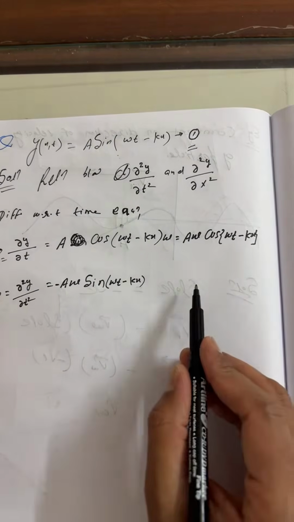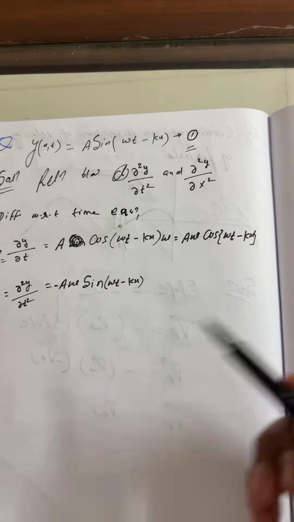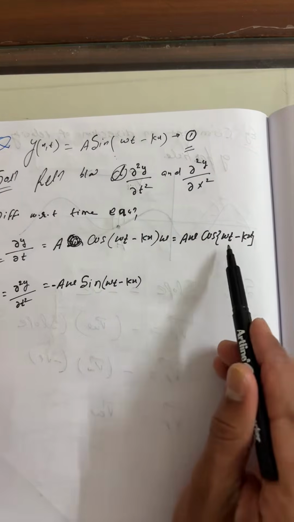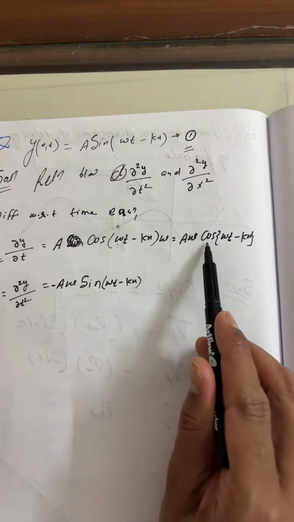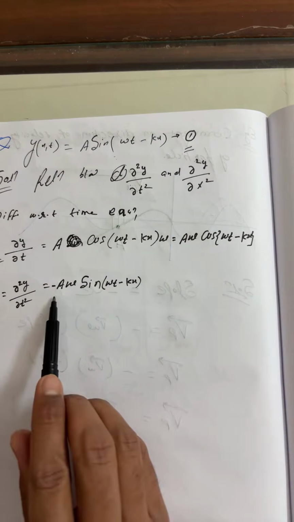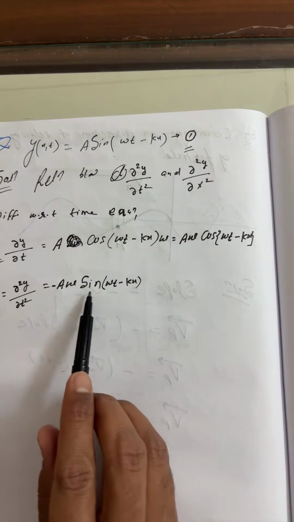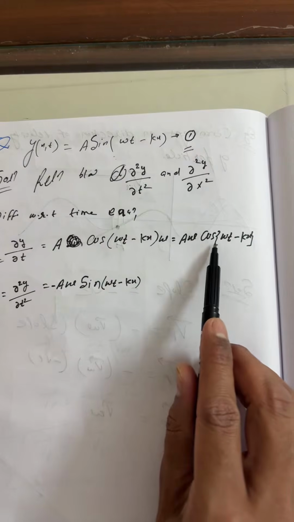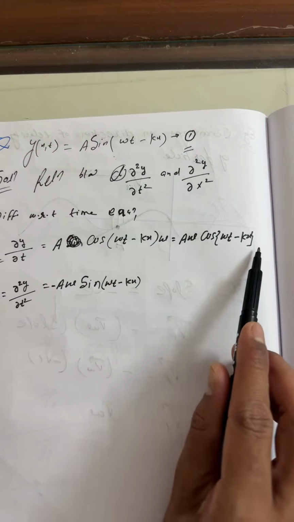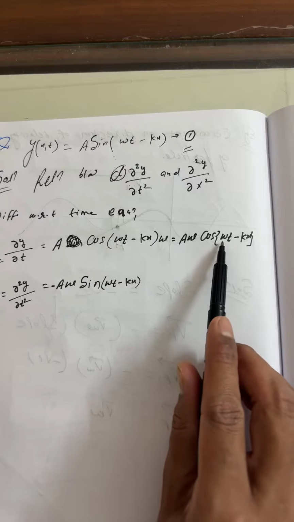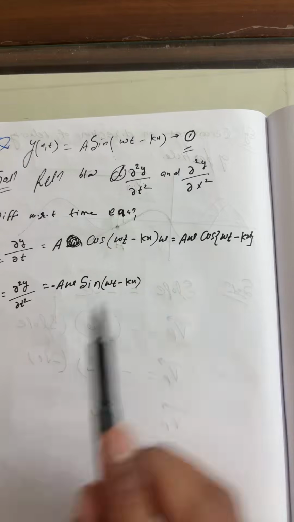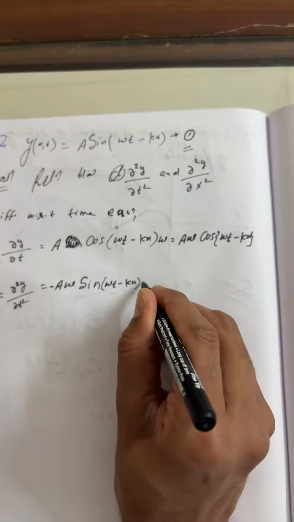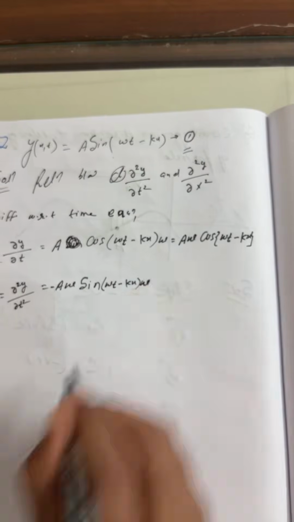What is it, students? I said a short trick for the chain rule: you initially differentiated the cos function, which gives −aω sin(ωt − kx), and for this entire term, just forget about x. What is the multiple of time only? That is omega. So the entire term you just multiply by omega.